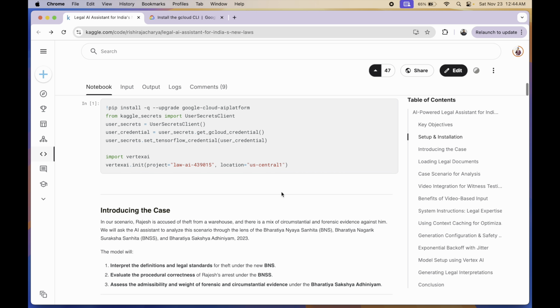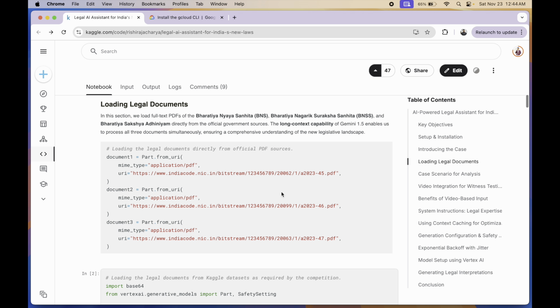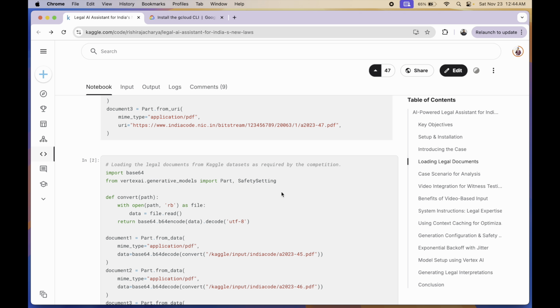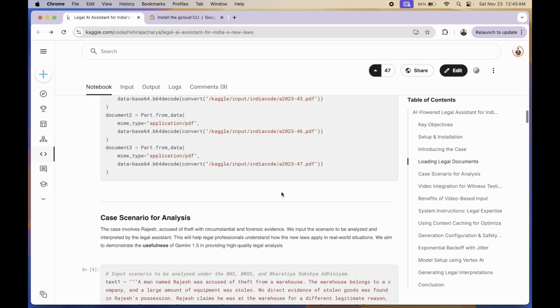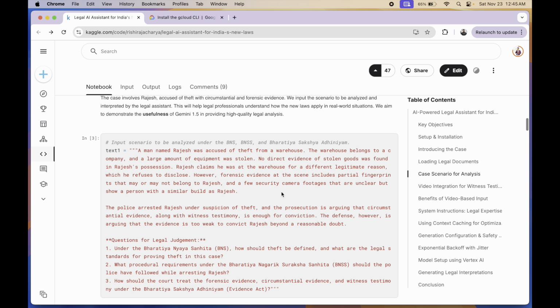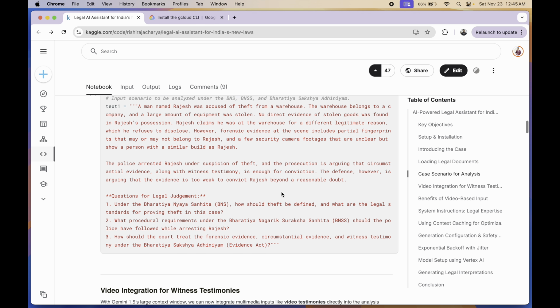After we are done setting up Vertex AI, we load the documents, the large legal files, in our case the BNS, the BNSS, and the Bharatiya Sakshya Adhiniyam. With Gemini, you have the flexibility of loading them directly from the URL itself. However, since this competition requires files to be read from a Kaggle dataset, we download them to a Kaggle dataset and read them from there. After we are done with the files, we give a brief description of the case itself to the model and the questions we want the model to answer, right?